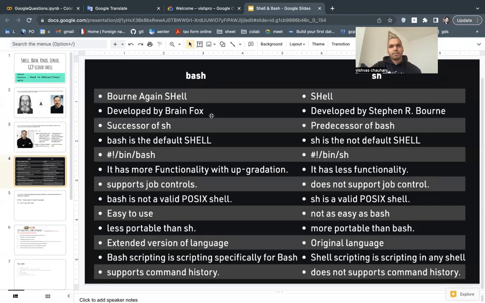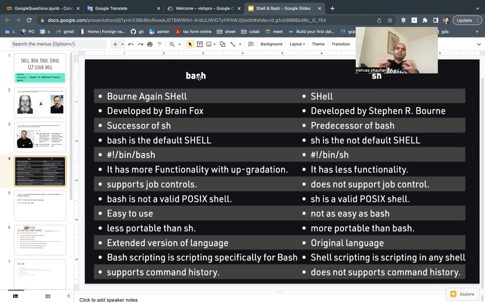So the difference between bash and shell. These are two commands, and the Linux operating system and Google Cloud Platform support both. But the main difference is that bash is the advanced version of shell, because shell is the root.